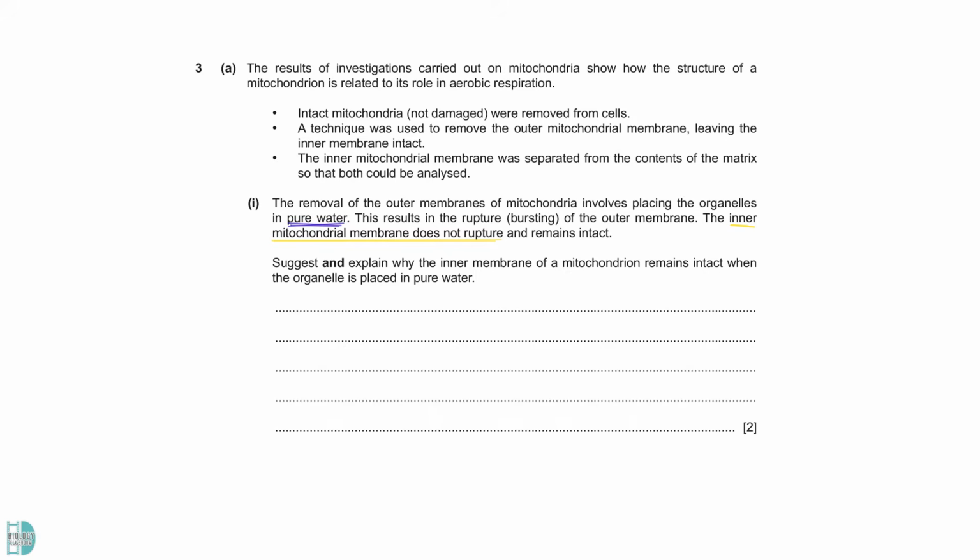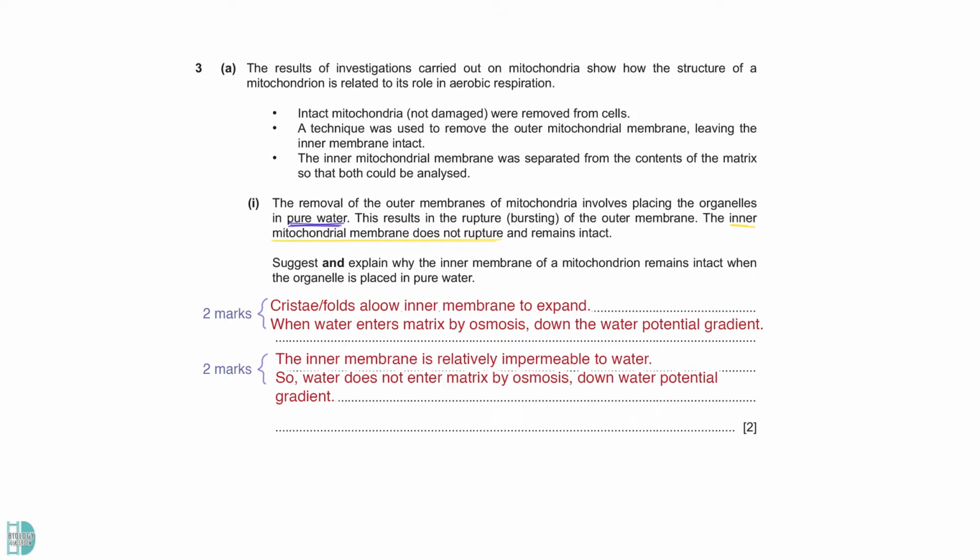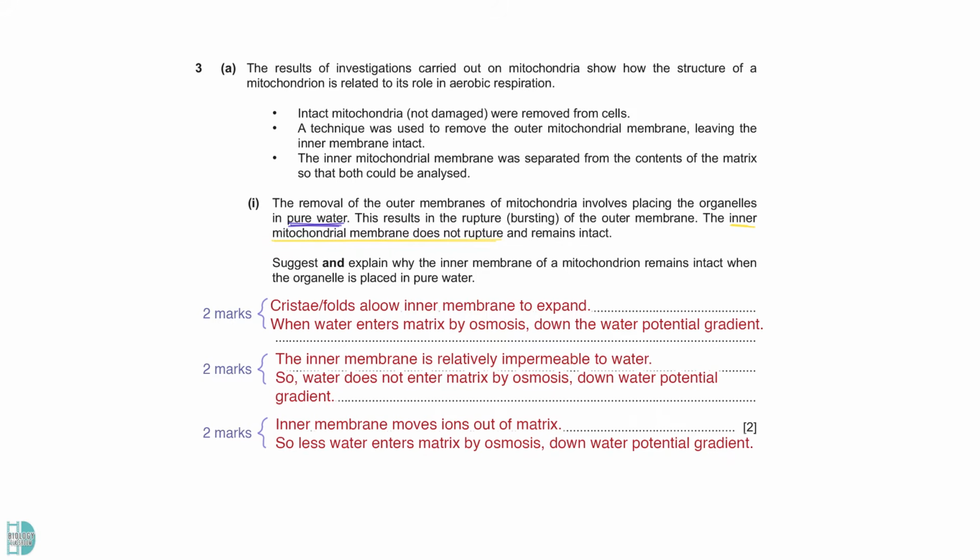You are asked to suggest and explain why the inner membrane of a mitochondrion remains intact when the organelle is placed in pure water. Since the inner membrane folds into many cristae, when water enters by osmosis, it will expand but not burst. Another possibility is that the inner membrane is not as permeable to water, so not much water moves in by osmosis. Lastly, the inner membrane may move ions out of the matrix. This causes the matrix to have a higher water potential, so less water enters by osmosis.